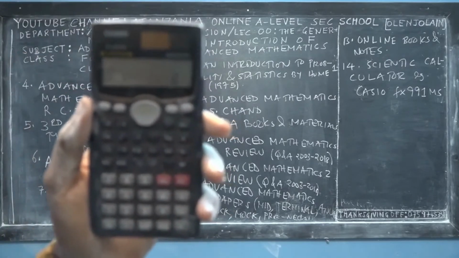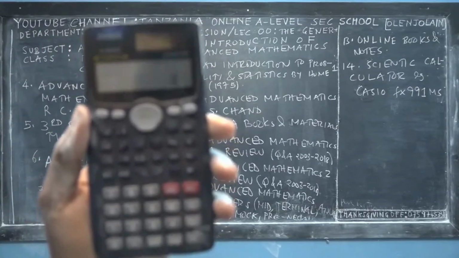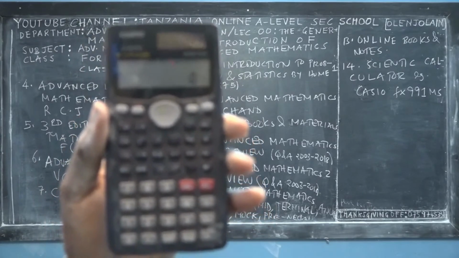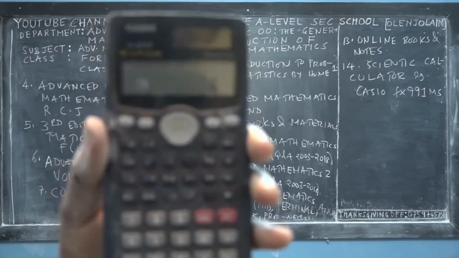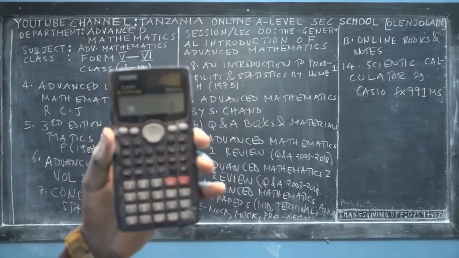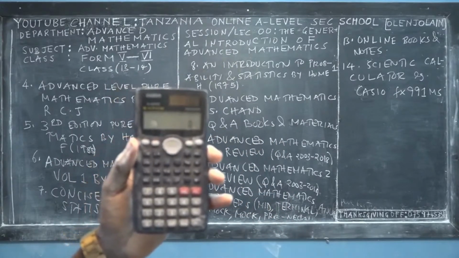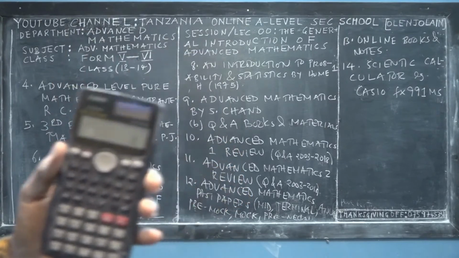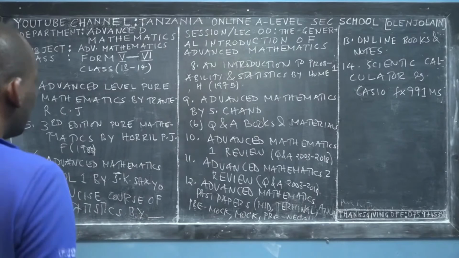In case you don't have one, don't worry. You can order this scientific calculator online, and I will send you the original one from the manufacturers, because there are fake calculators, I tell you the truth. When I was in A-level, I found them, and maybe you have met them too. So enjoy your advanced mathematics with this scientific calculator.